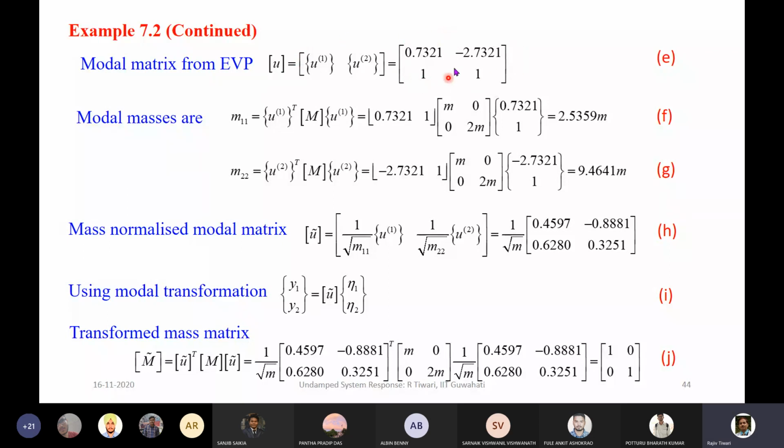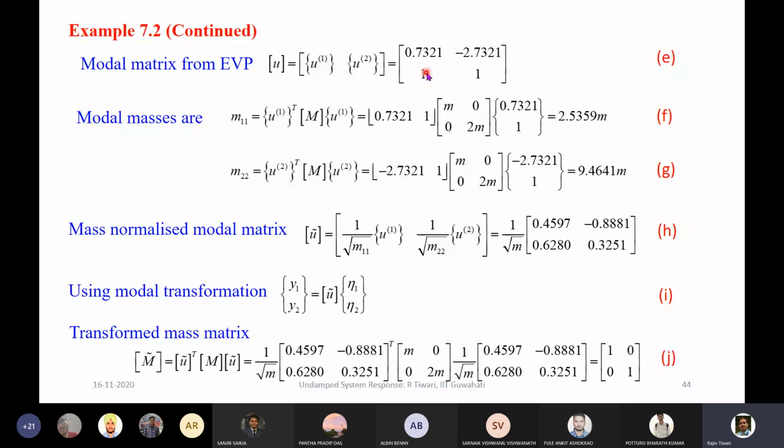This is corresponding to the first mode. This is corresponding to the second mode. So before proceeding to the forced vibration, we need to solve the free vibration to get the natural frequencies and the mode shapes that will form the modal matrix.